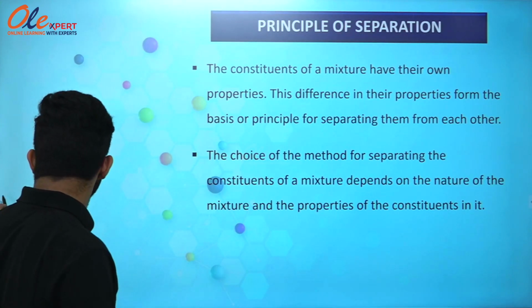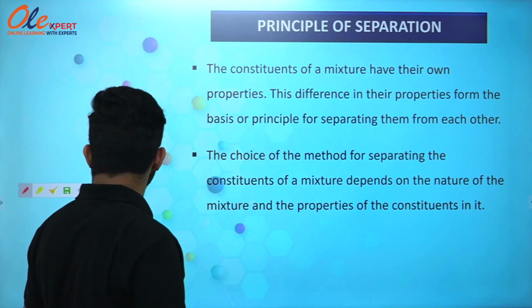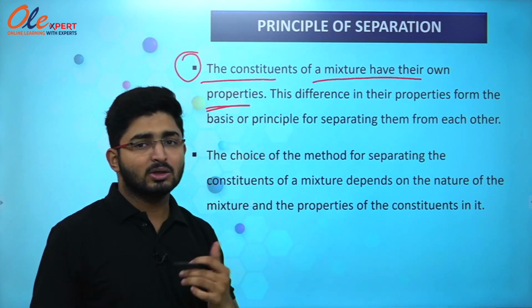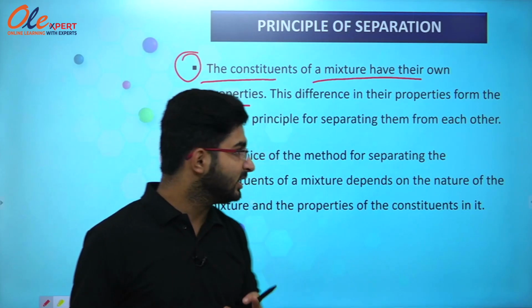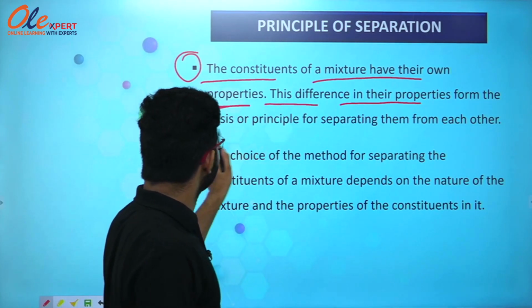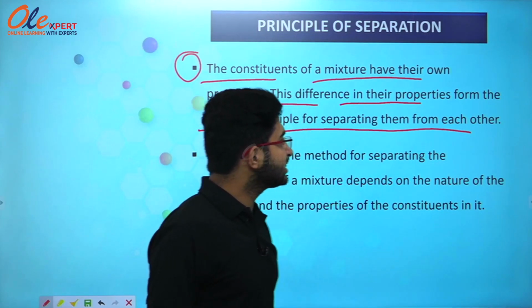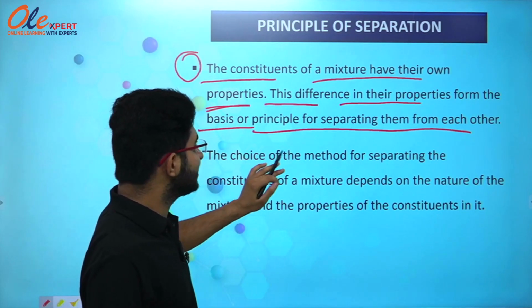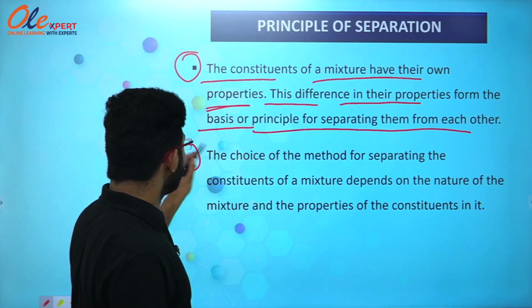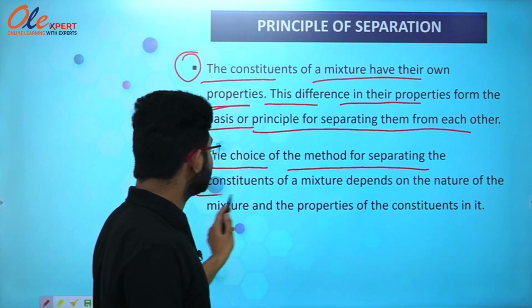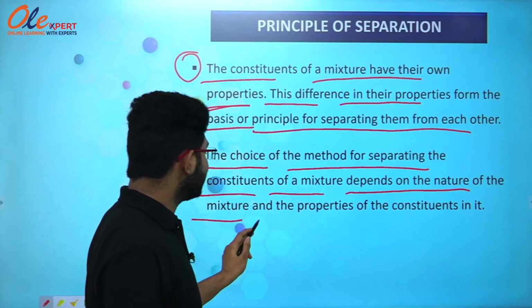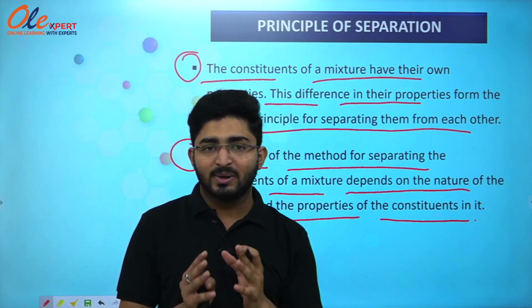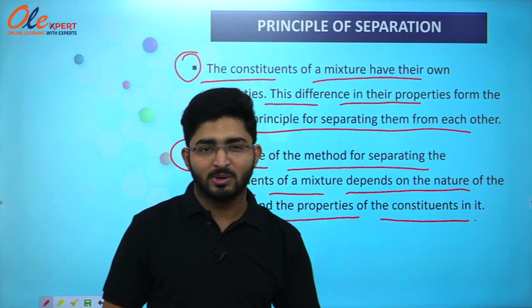Now we are going to study the principle of separation. So what is the principle of separation? The first point elaborates that the constituents of a mixture have their own properties. We know that the constituents of any mixture have their own original properties. This difference in their properties forms the basis of the principle for separating them from each other. The next point is that the choice of the method for separating the constituents of a mixture depends on the nature of the mixture and the properties of the constituents in it. We have already studied that separating a substance from a mixture depends on its properties as well.